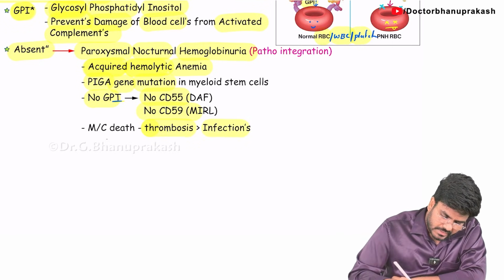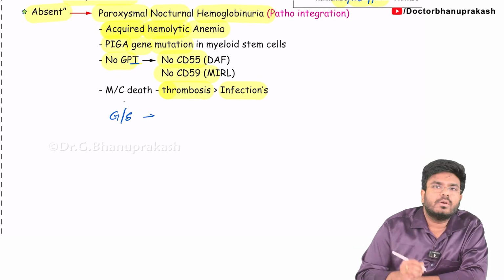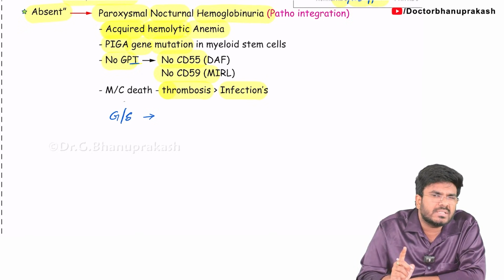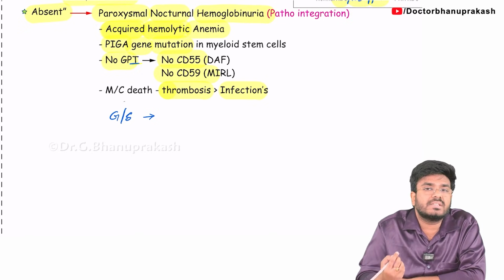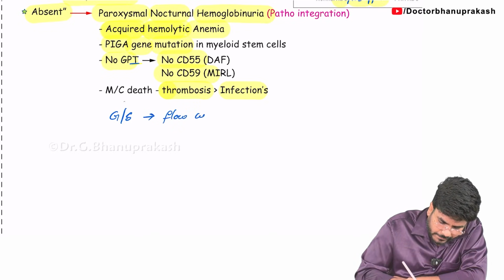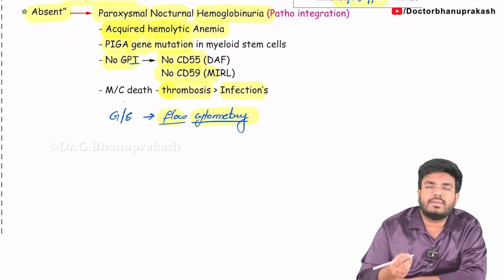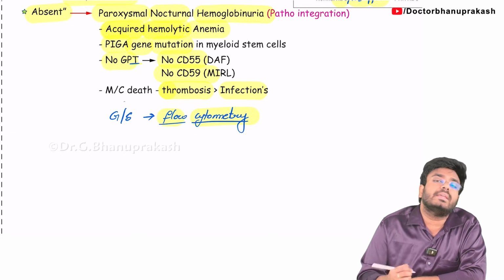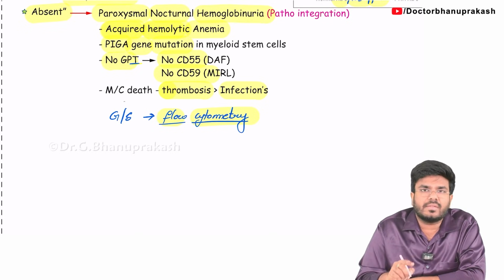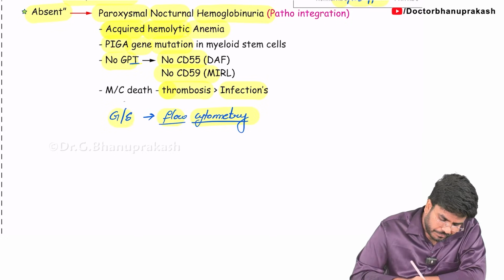Okay, and if they ask you what the gold standard investigation is, it is to check whether the GPI is present on our blood cells or not. The study is called flow cytometry. Very important. A lot of times this question has been asked in the NEET PG exams. With flow cytometry, you can check which components are present on the cell membrane, whether GPI is present or not, CD55 is present or not, CD59 is present or not. So the gold standard investigation is flow cytometry.